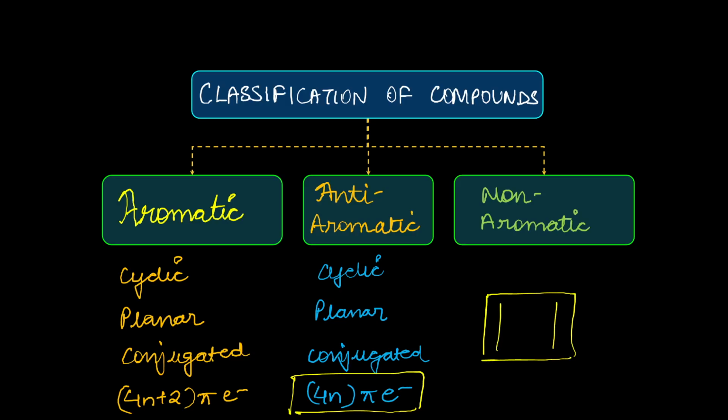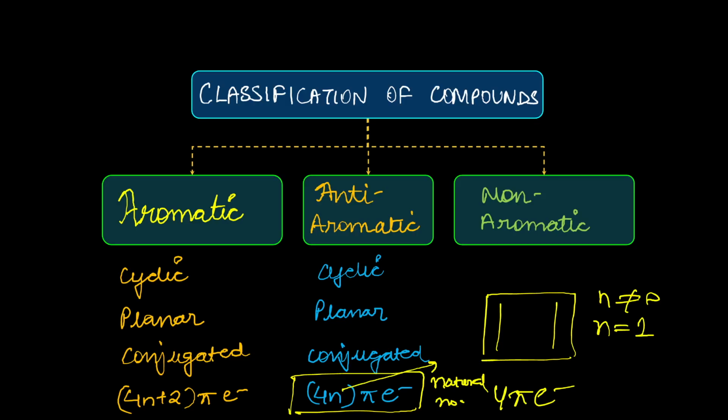How many pi electrons? So there is cyclic, there is planarity, there is conjugation, and there are 4 pi electrons. So what is the n here? N here is 1. Mind you, this n here can be only a natural number, not a whole number, meaning it cannot be 0 for anti-aromatic compounds, right?